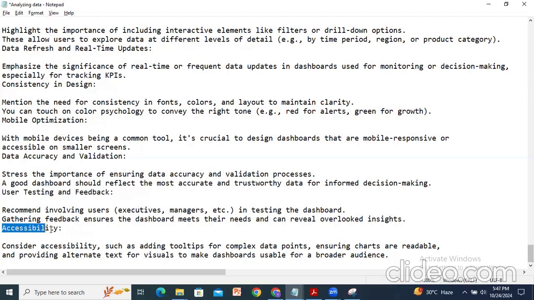And accessibility: consider accessibility such as adding tooltips for complex data points, ensuring the charts are readable, and providing alternate text for visuals to make the dashboards usable for a broader audience. That way we can design a better dashboard. Okay. So this is the dashboard design part.